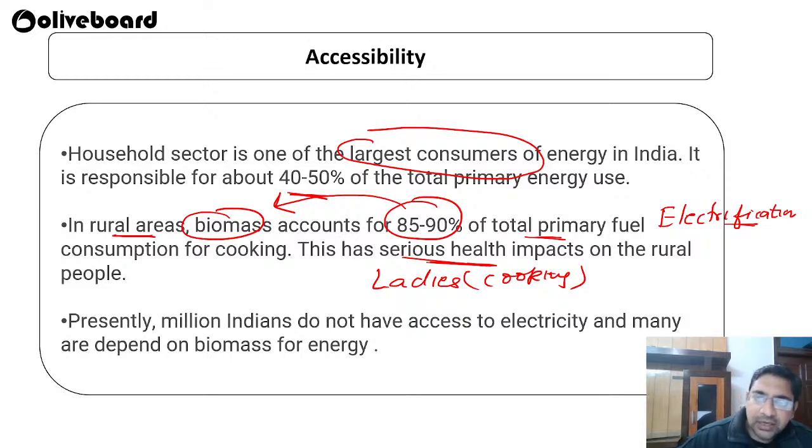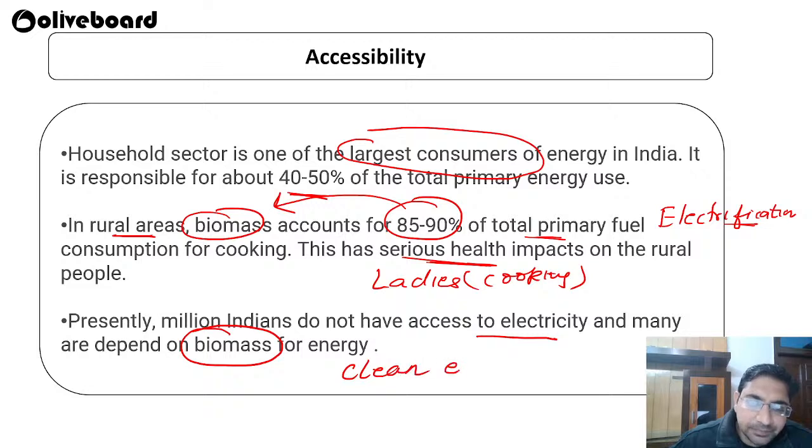That is why the government has also launched a scheme called PM Ujjwala Yojana, where they are providing cylinders to the people. Around 8 crore households will be provided with cylinder connections. Presently millions of Indians do not have access to electricity, and many are still dependent on biomass. So we have to make sure that we move toward clean energy at affordable rates.